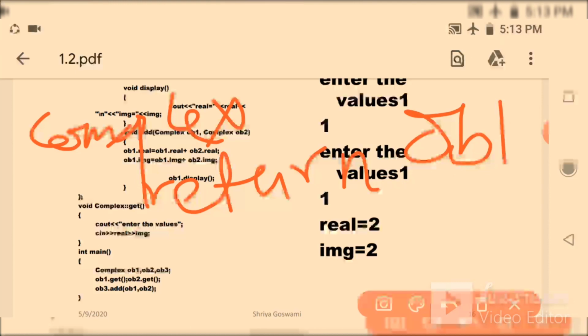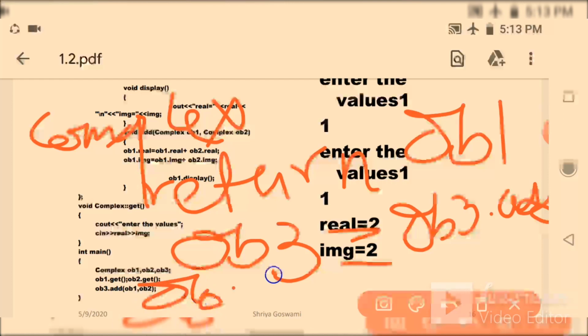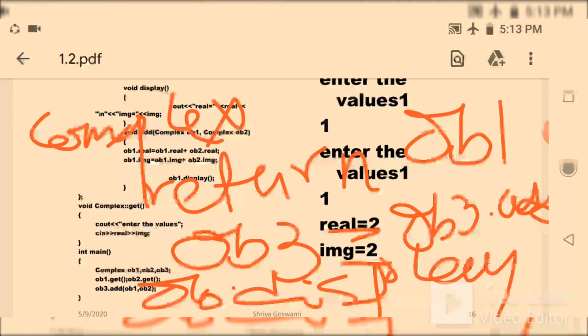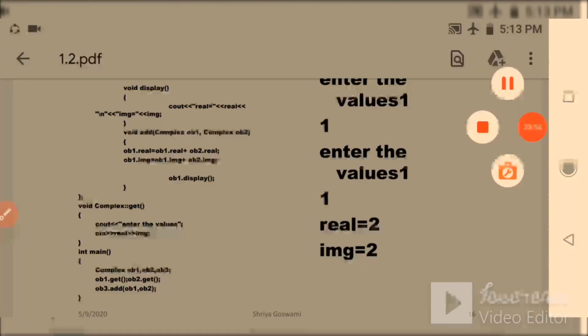Here you can write ob3 equals ob3 dot add, and finally ob3 dot display. You can also do the program in this way; just small changes will be there. The return type you can make complex, and then return where the result is stored. Here I have used ob1 for storing the result, and you can return it.